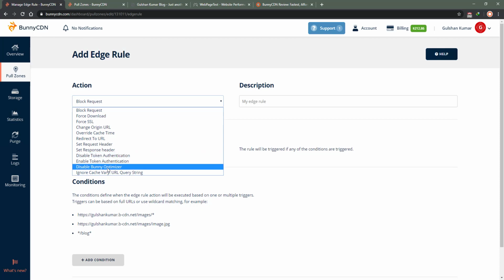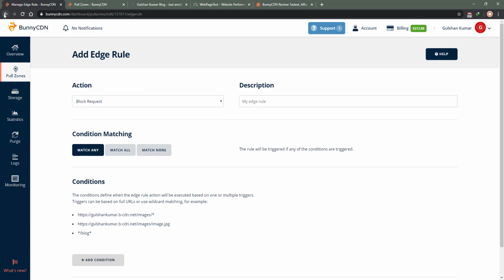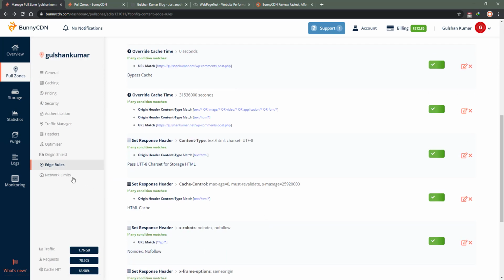Disable token, I don't use. Disable Bunny Optimizer, no, I don't need that, but it can be useful in some cases. Ignore cache vary URL query string. Okay, wow, this is also very useful, I think. I think this can be useful in case I'm serving some search pages or things like that. So overall these settings are quite useful.